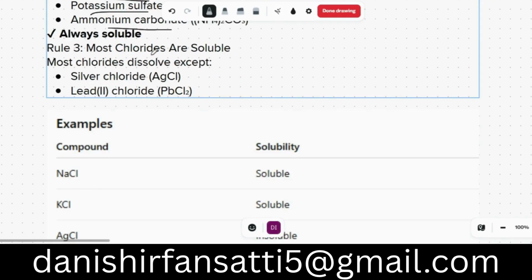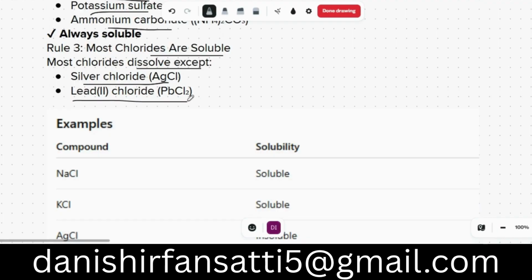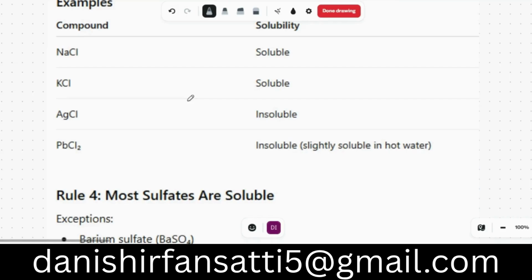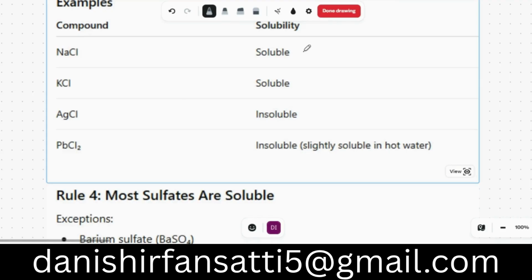Most chlorides are also soluble. Most chlorides dissolve except silver chloride, because silver chloride is not soluble, and lead chloride. For example, NaCl is soluble. Yes. Potassium chloride, yes. AgCl, no. PbCl2, lead chloride, is insoluble, slightly soluble in hot water, but not that much.